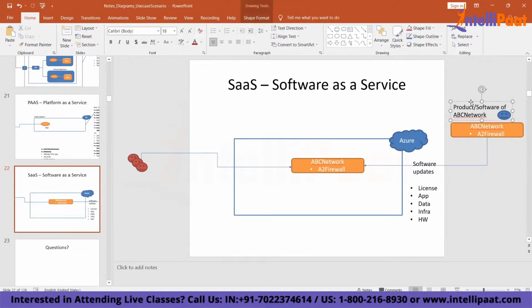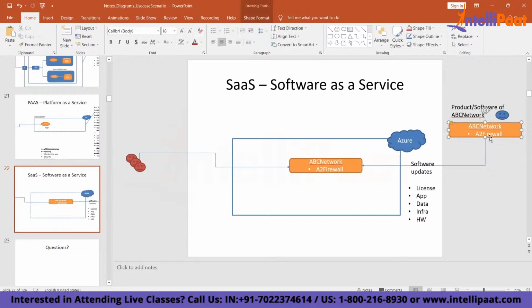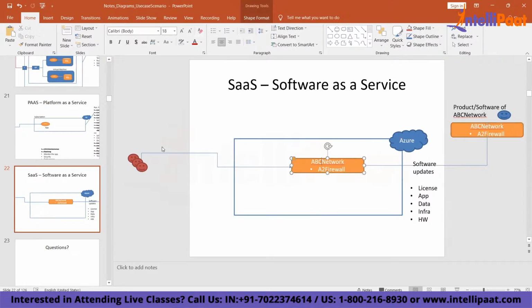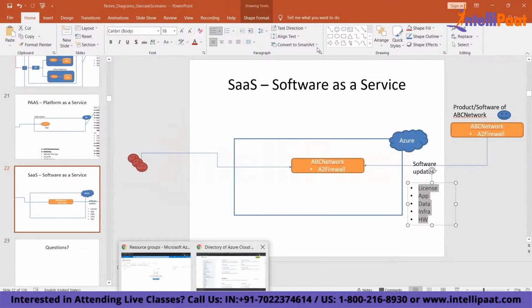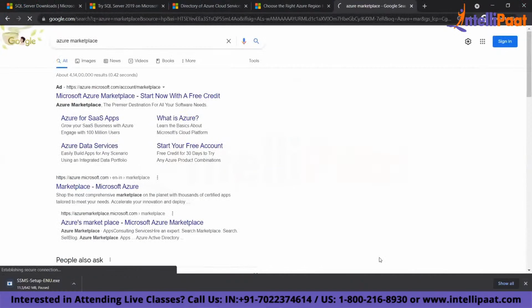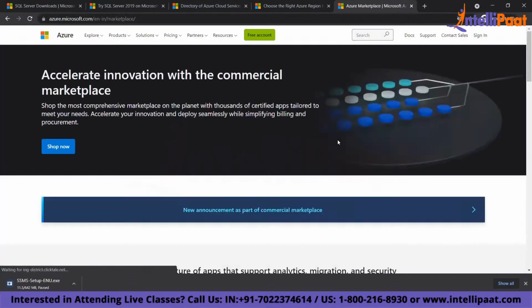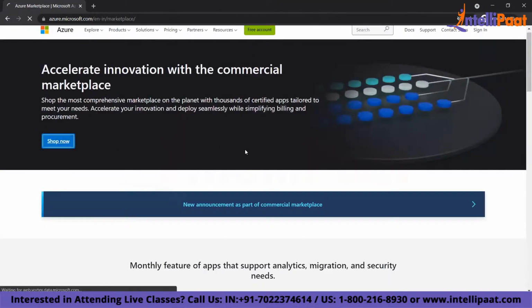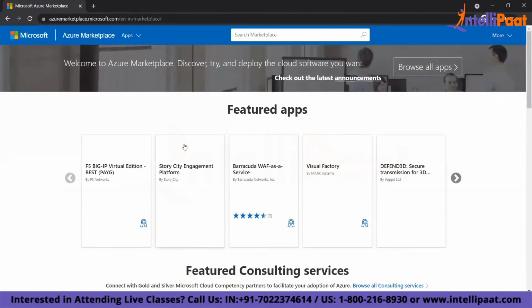So if you see this example in a software as a service, now there is a company, let's say a company who has its own software. It will push the software to Azure, and directly from Azure, you can reuse that software. The license, the application, the data, infrastructure, hardware, everything will be taken care of by the cloud provider. Let me give you an example. So you can come to Azure Marketplace, and from here you can purchase or buy any software, right? Let us see, click on shop now. Let's say I want to buy some networking product.